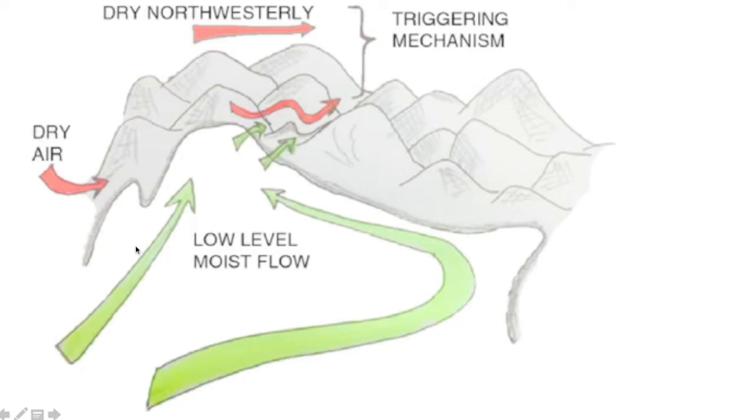Now, here we have a low level of moist flow. This is the Arabian Sea branch and this is the Bay of Bengal branch. Both are moving all the way to the Uttarakhand region. We have some dry air which is coming from the deserts of the Middle East, Pakistan, Iraq, Iran, all these places. We have northwesterly winds. This is basically your westerly STJ. It is dry. It is moving at higher heights. It has no moisture at all, or relatively less moisture, you can say. So we have this kind of circulation. Now this moist flow is actually on the surface.